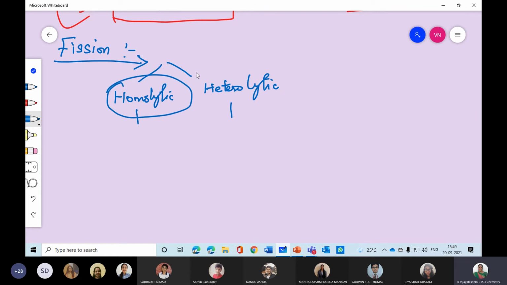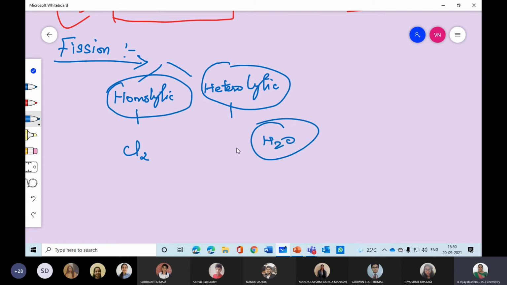Homolytic means the same atom or group is involved, whereas heterolytic means different atoms are combined. For example, homolytic means Cl2, heterolytic means H2O. Such points you can bring out in this fission reaction mechanism.